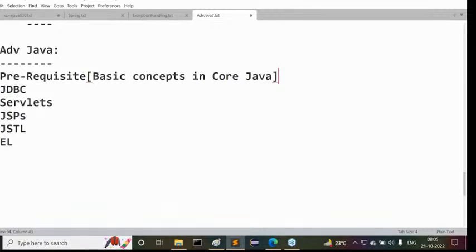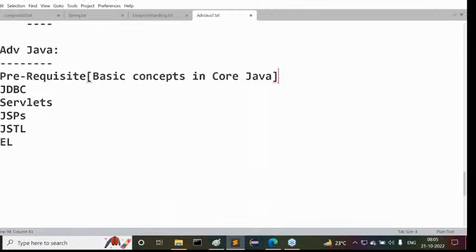Directly I will not start JDBC, even if you are thinking like that. Nearly 3 to 4 days of classes will cover the prerequisites of core Java to go for JDBC. After that only, I'll move to JDBC. Guys, understand what I'm telling?